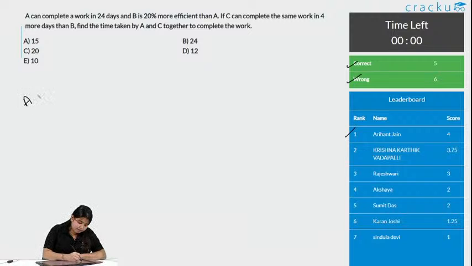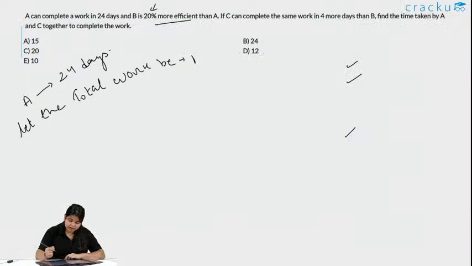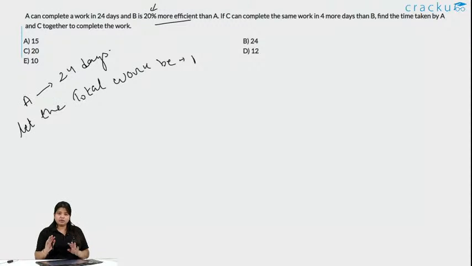It is given A completes a work in 24 days, and B is more efficient than A. How much? It is 20% more efficient than A. Now, let the total work be 1. Can we say the total work to be 1? Yes, definitely. Why can we say total work to be 1? As we are just letting it be 1 and they are completing one entire work, so we are taking it to be 1.